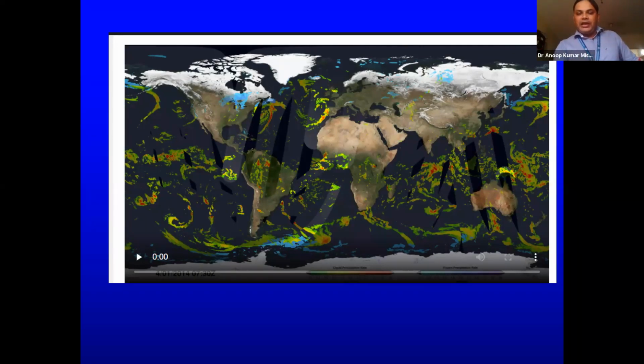Suppose we are talking about SSMI or TRMM. These are satellites which have, say, an 890 kilometer swath or a 1150 kilometer swath. So here we can say both are there. This one is ascending, and then there is a descending also. So here we have an ascending swath and a descending swath.